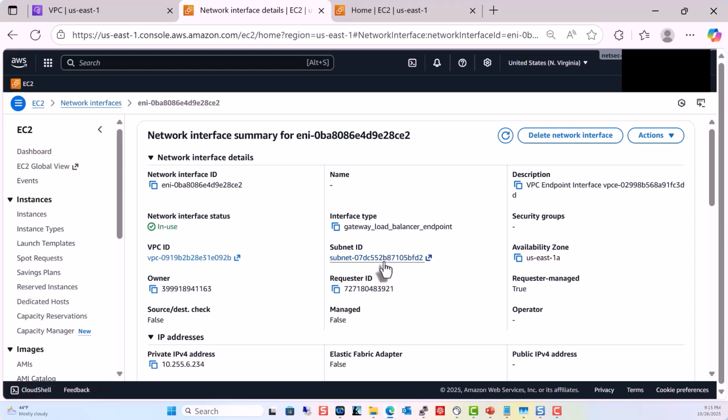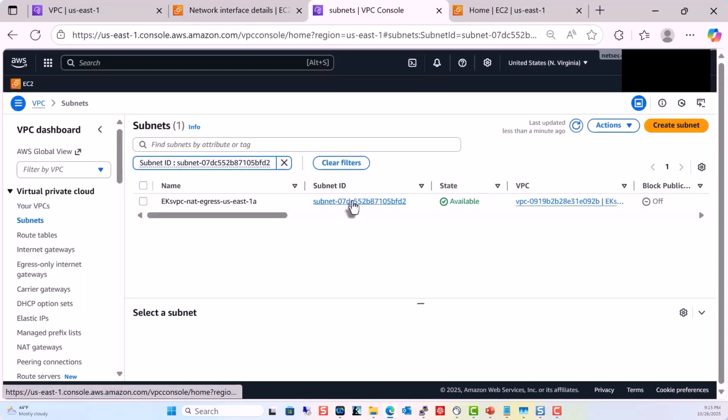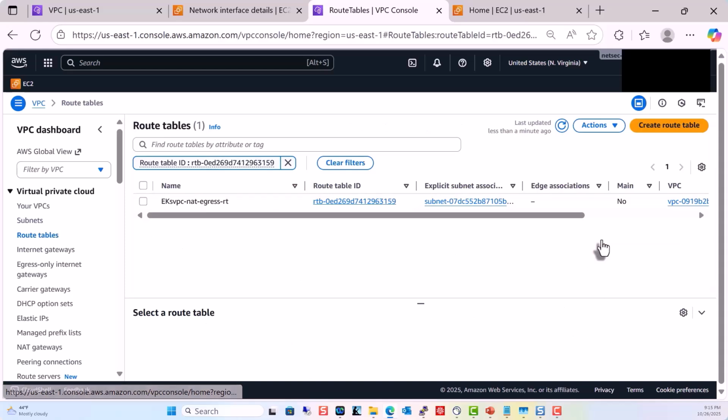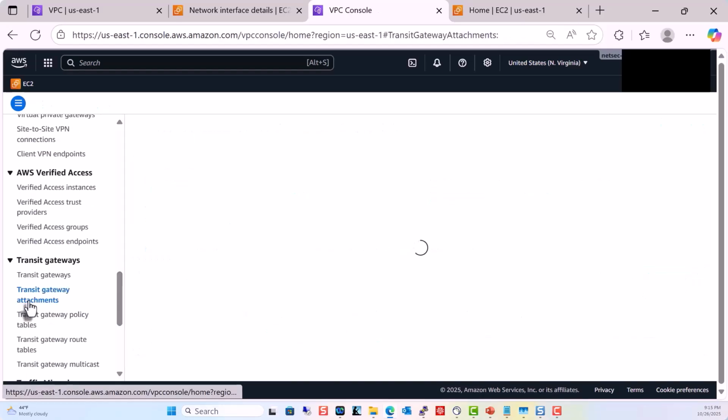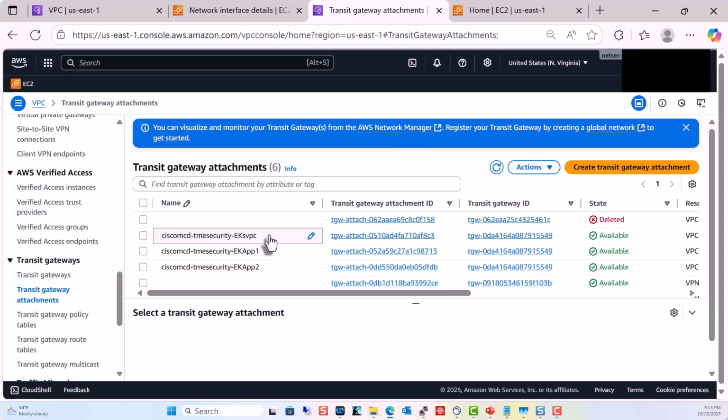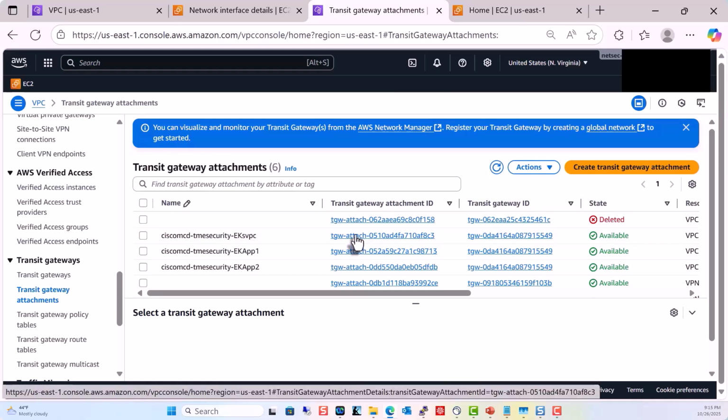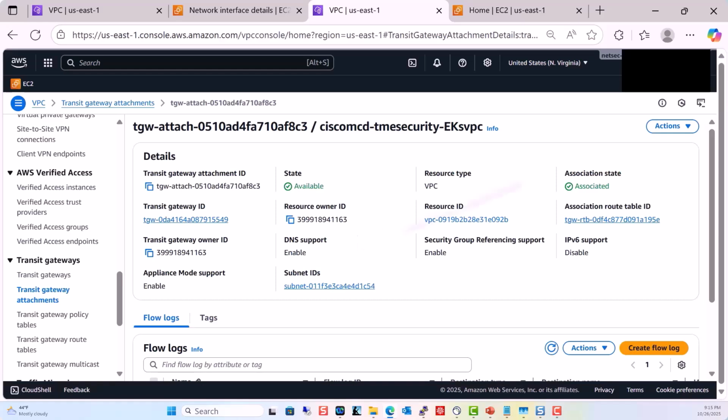Once the traffic is processed by the firewall, it is routed based upon the route table associated with the gateway load balancer endpoint, which says to send the traffic back to the transit gateway. Once it's received by the transit gateway, the attachment from the service VPC is utilized, and it has a transit gateway route table.